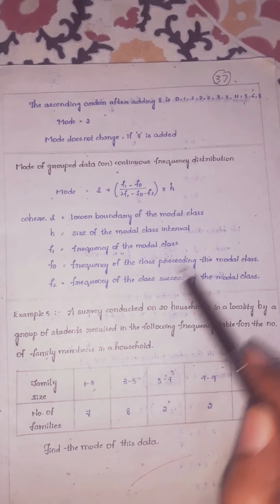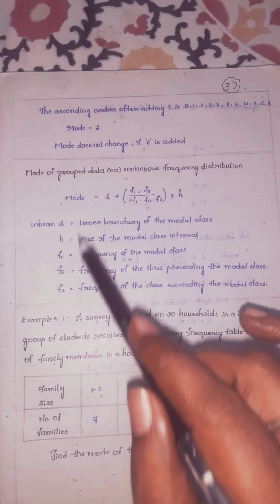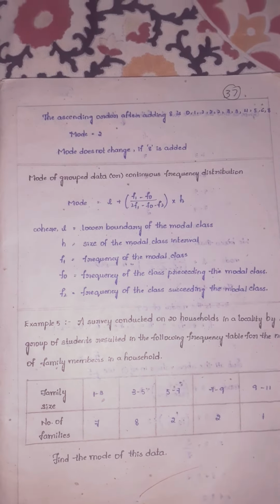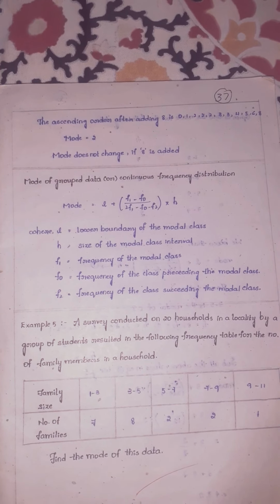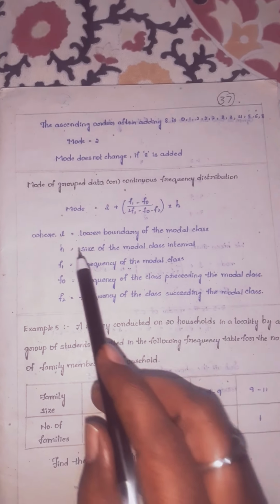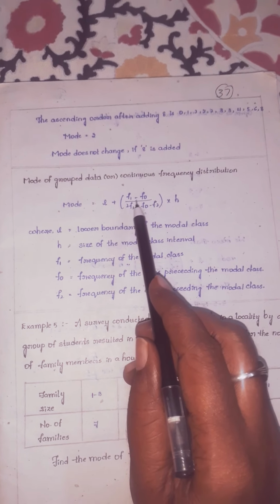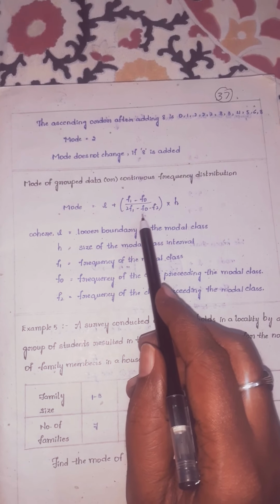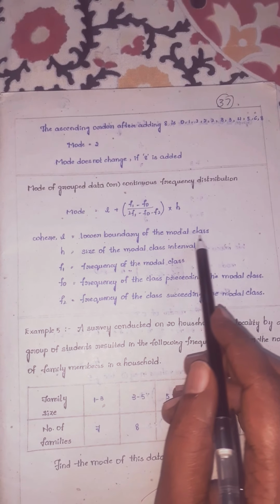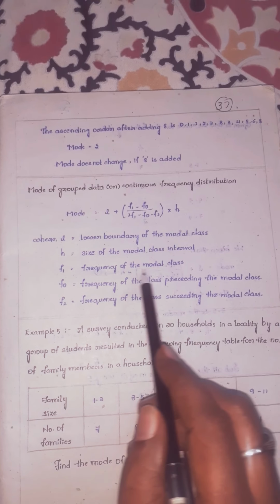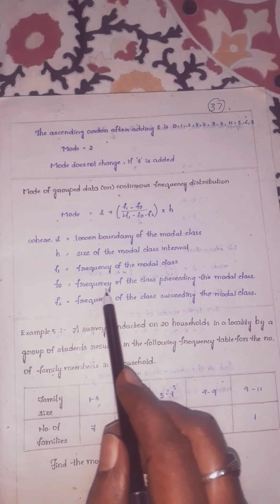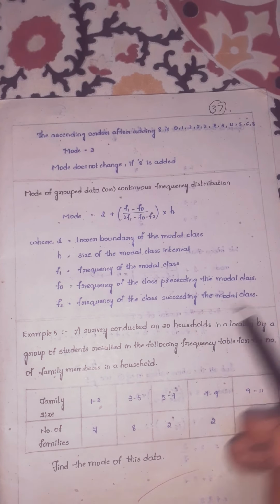Next, mode of group data or continuous frequency distribution. You should remember this formula carefully, children, and it is important for 2-mark or 1-mark questions. They may directly ask to write the formula for mode in group data and explain each term. So mode equals L plus (F1 minus F0) by (2 F1 minus F0 minus F2) into H. Here L means the lower boundary of the modal class, H means the size of the modal class interval, F1 means the frequency of the modal class, F0 means the frequency of the class preceding, where preceding means before the modal class.